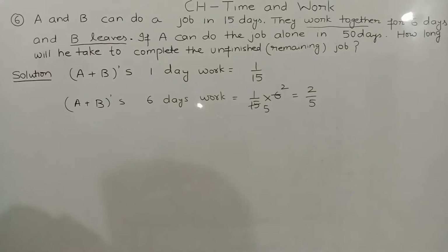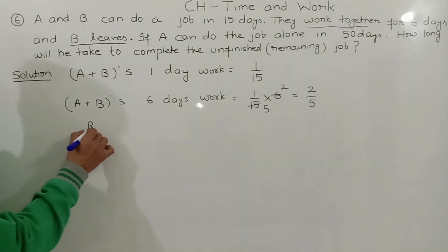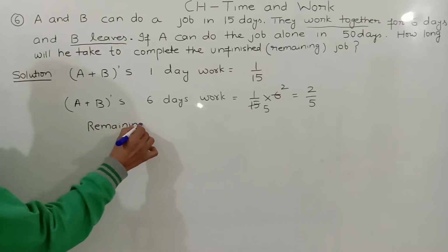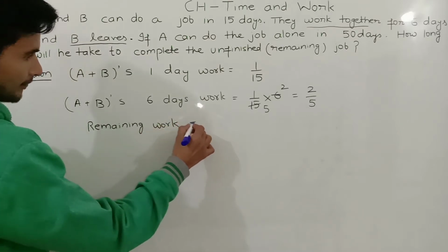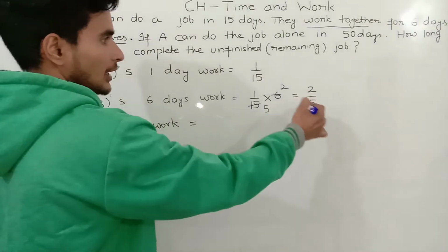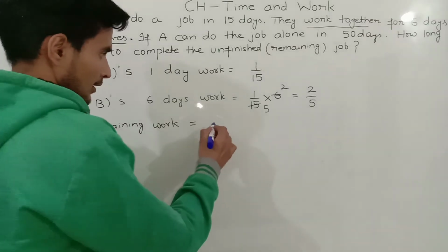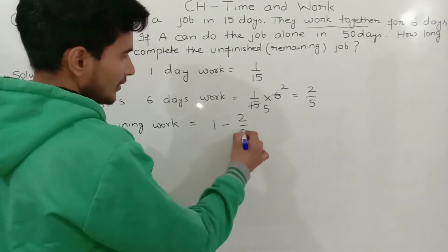So we have to find the remaining work now. How to find the remaining work? Up to here 2 by 5 is completed. So 1 minus 2 by 5.